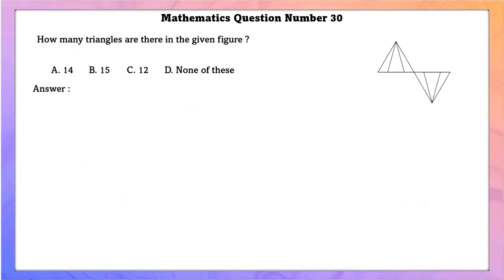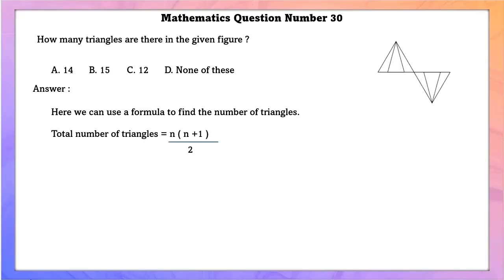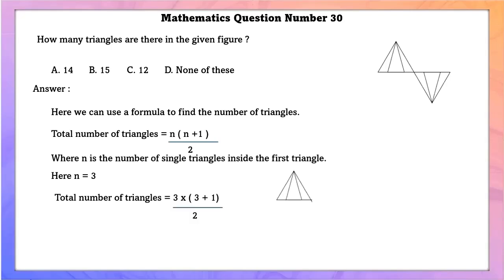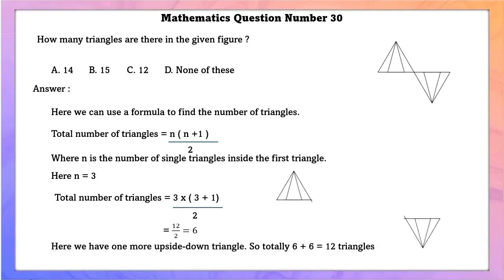Mathematics question number 30. How many triangles are there in the given figure? We can either do this by simply counting all the triangles, or we can use another method. Here we can use the formula to find the number of triangles. Total number of triangles is equal to n into n plus 1 by 2, where n is the number of single triangles inside the first triangle. Here n is 3. So total number of triangles is equal to 3 into 3 plus 1 by 2, that is 6. Here we have one more upside down triangle, so totally 6 plus 6, that is 12 triangles.